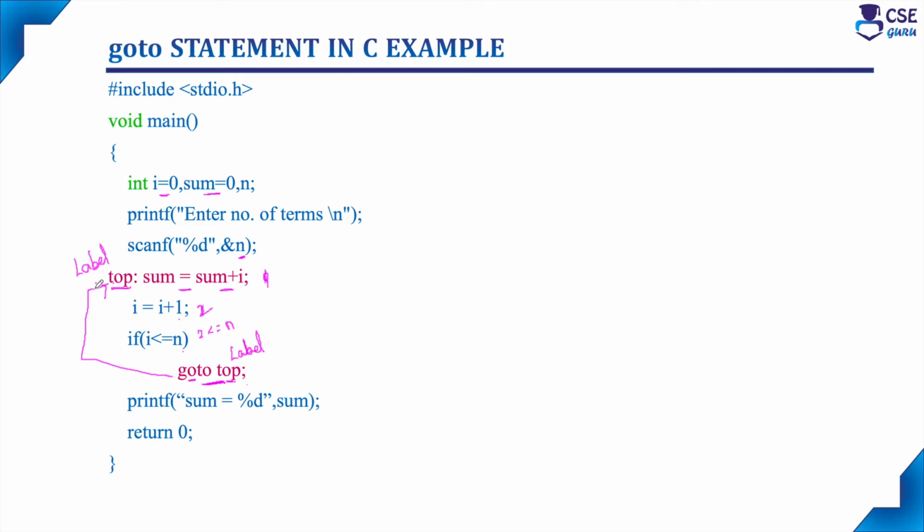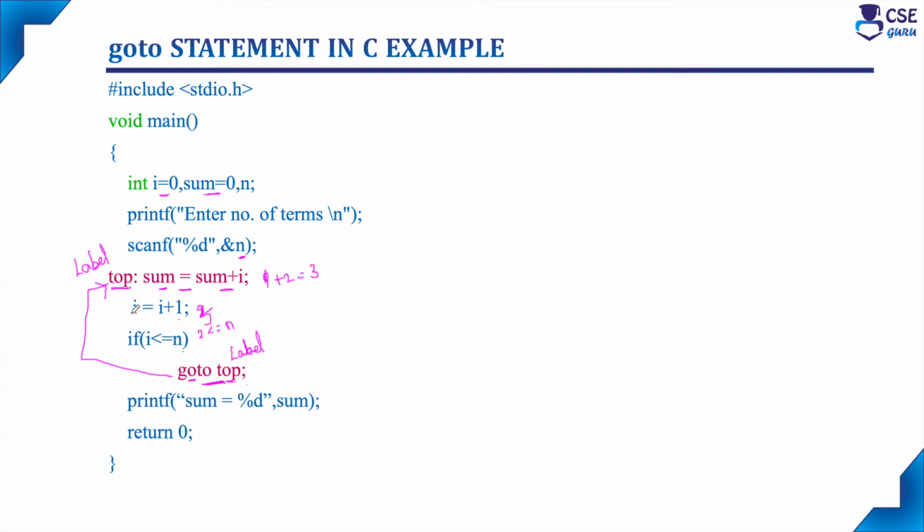Again, control will be forwarded to the specified statement in the C code. Again, it will execute sum is equal to sum plus I. Already sum value is 1, so 1 plus 2, we will get 3. Then increment I value. Now I is 3. Check the condition whether 3 is less than or equal to n. Then go to top. Again, control will be forwarded.